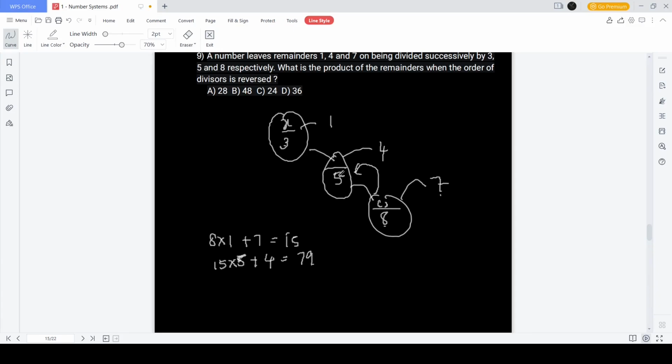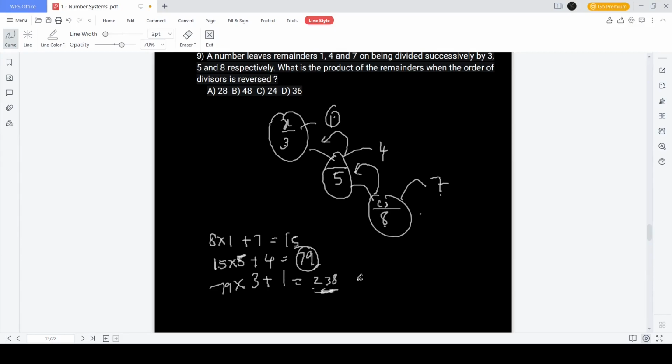79, when you divide by 5, you get remainder 4. When you remove the 4, you get 75. 75 when you again divide by 5, you get 15. So that quotient goes to the 8 part. Next you can go forward: 79 by 3 plus, you get the remainder 1. So this answer is 238.